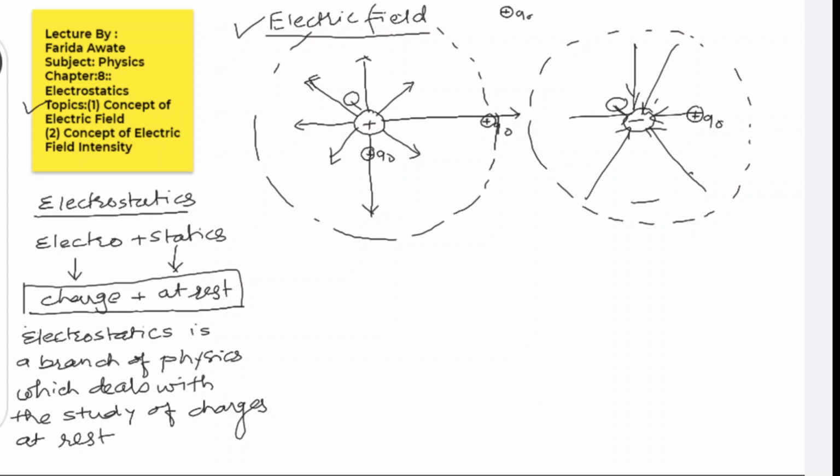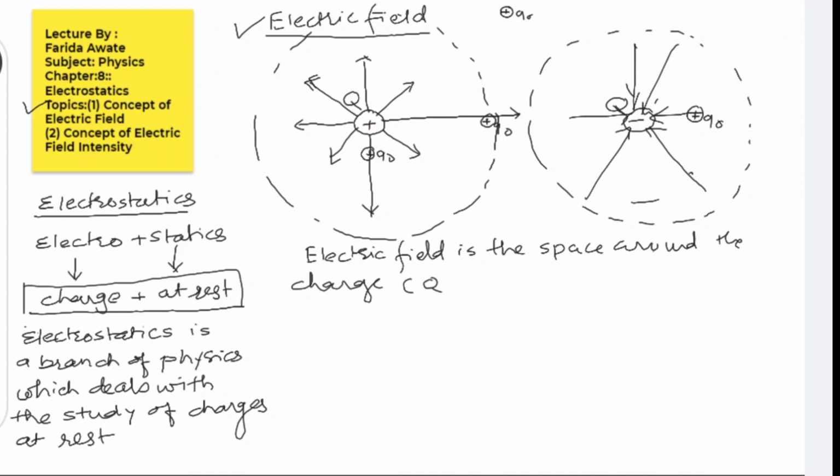So we can now write here the definition of electric field. Electric field is the space around the charge, in this case we are considering charge Q. So electric field is a space around the charge Q